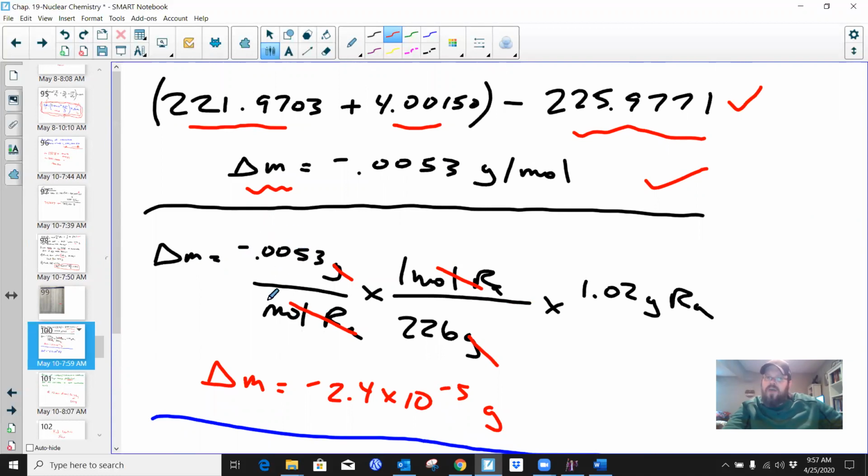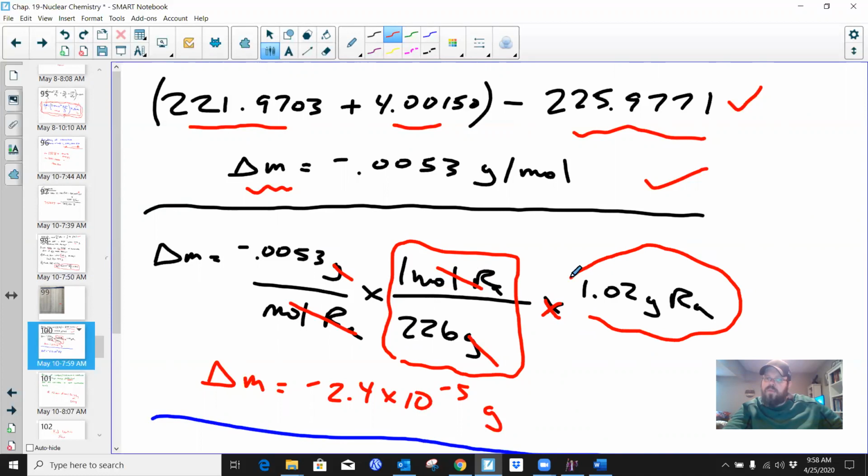Based off of 1 mole of radium, I would lose negative 0.0053 grams. I'm going to multiply that by the molar mass of radium-226. Radium-226 has a molar mass of 226 grams, because it's a specific isotope. So the grams are going to cancel, and the moles are going to cancel. And then I multiply that by, sorry, my bad, the amount of grams of radium that we had to begin with.